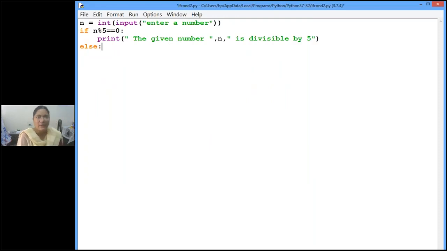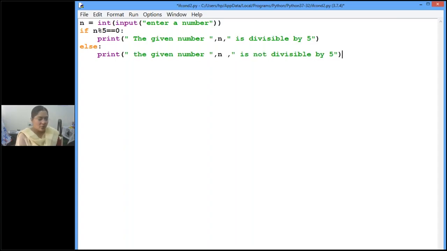We use the keyword else followed by a colon. And here the indentation matters a lot. While writing in your notebook also, children, pay attention and maintain proper indent. See here, print the given number n is not divisible by 5.